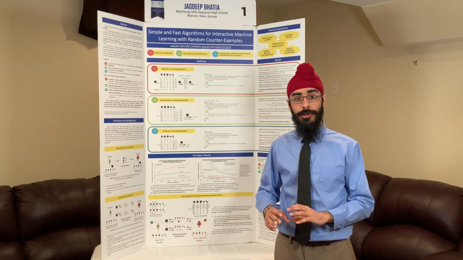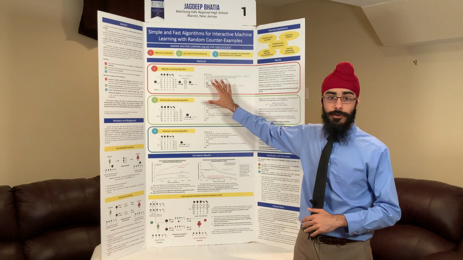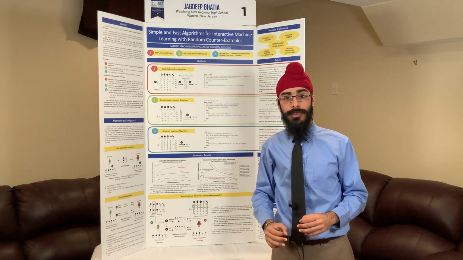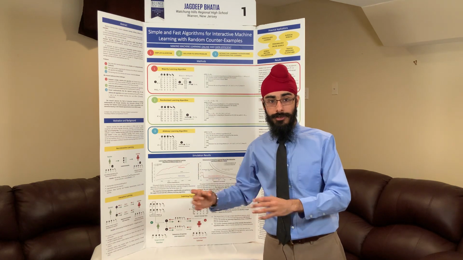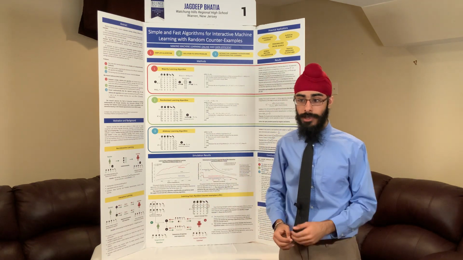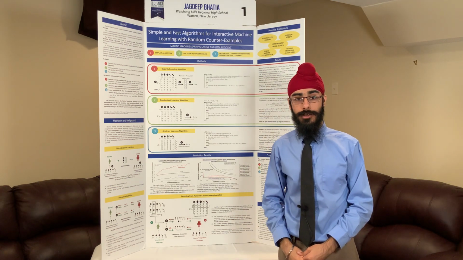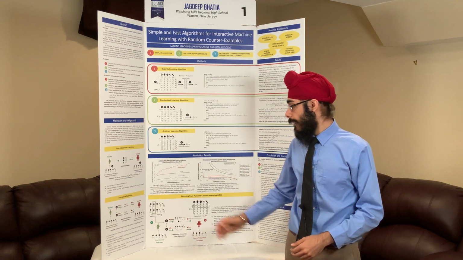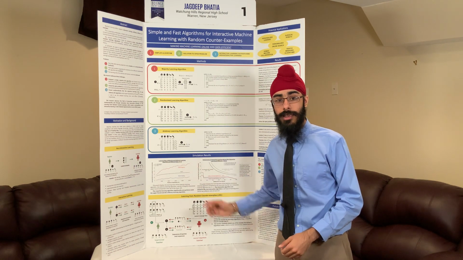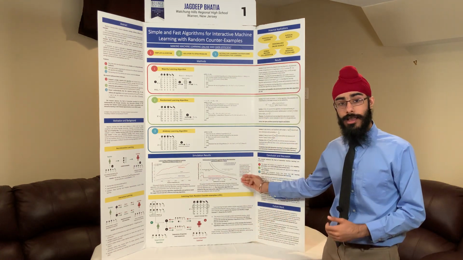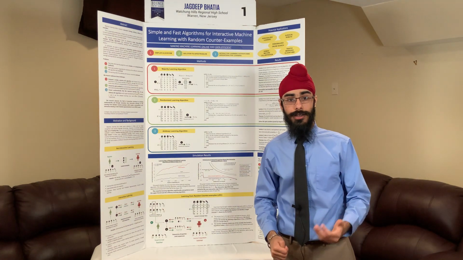And finally, I showed that any interactive learning algorithm, not just ones following the majority or randomized learning algorithms, can perform at least as well as their non-interactive counterparts in the PAC learning model. So these are three theoretical results, but how do these algorithms actually perform in practice? Well, in my simulations, I found that the majority learning algorithm actually outperforms its theoretical bound. And the arbitrary interactive learning algorithm actually significantly outperforms its non-interactive counterpart.